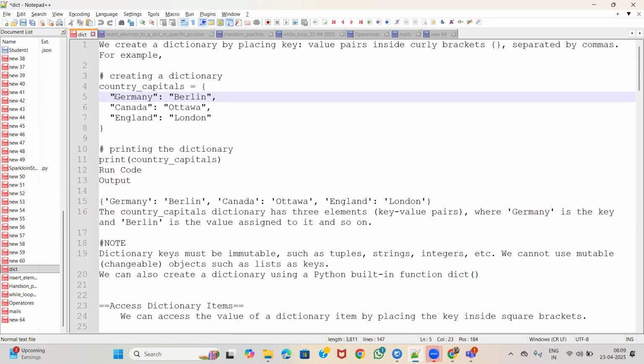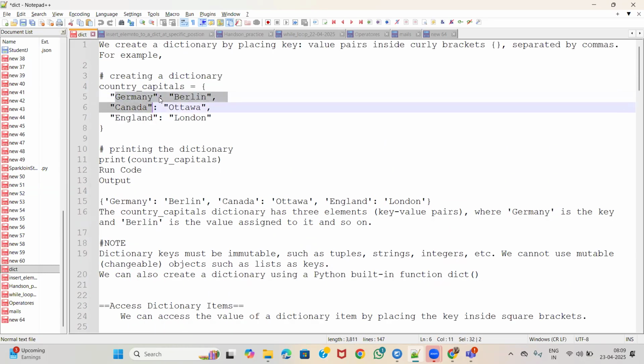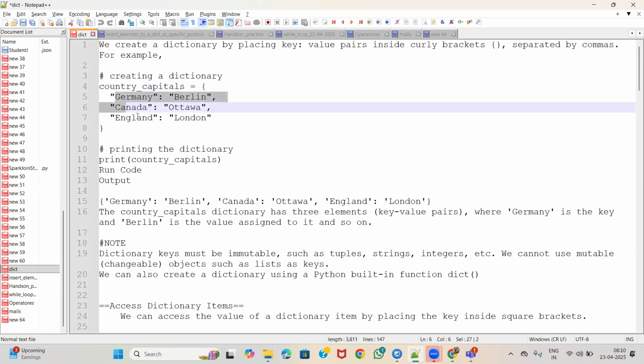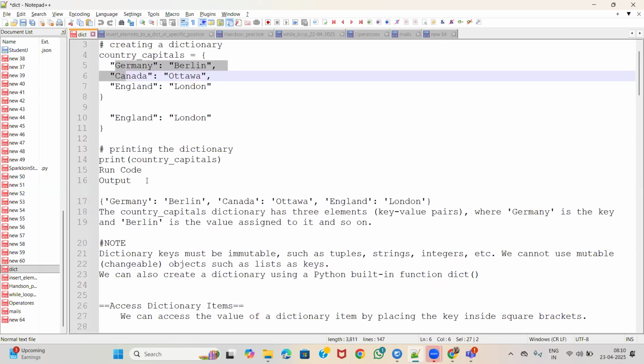Everything on the left side of the colon is a key and everything on the right side is a value. Whenever we create a dictionary, there must be unique values in the keys.